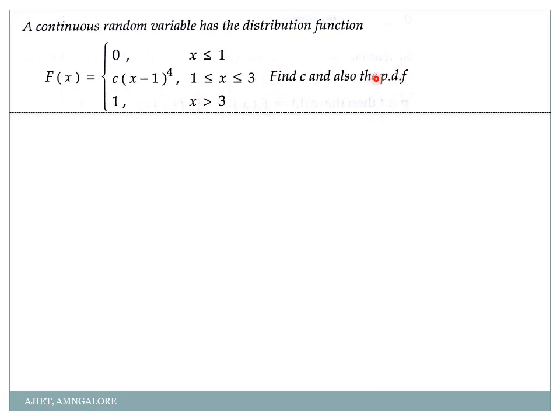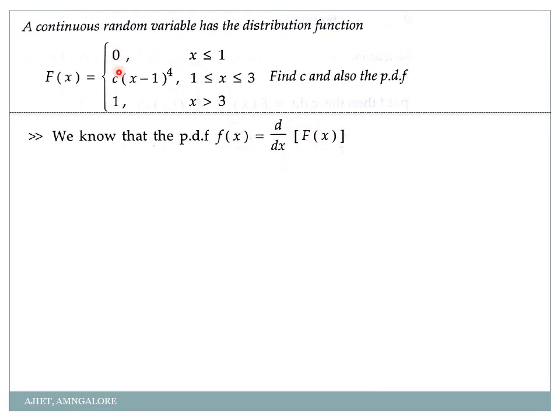So what happened here? We have to find the value of c. So how to do it? Observe this carefully. My dear students, it's better if you write this problem once in your notebook, because I have only one problem of this kind. We know that the probability density function f of x is nothing but d by dx of the given distribution function, that is capital F of x. See the difference here. In all my previous questions, I used to give small f of x, I never used to give capital F of x. Capital F of x is always the distribution function, and small f of x is the probability density function. So it should be d by dx of F of x.